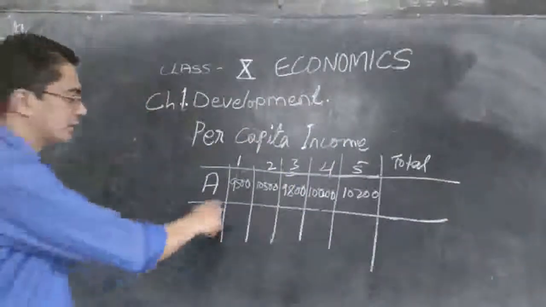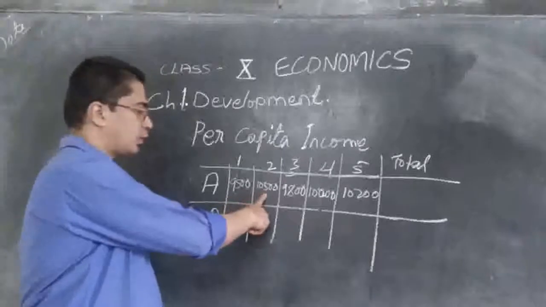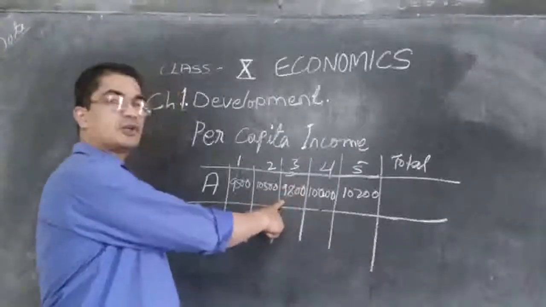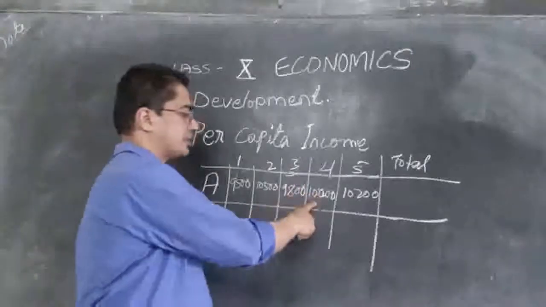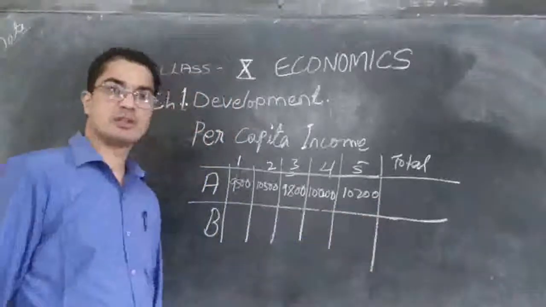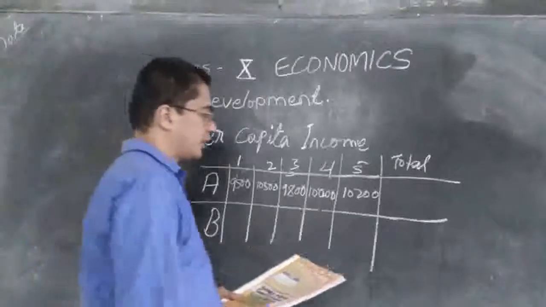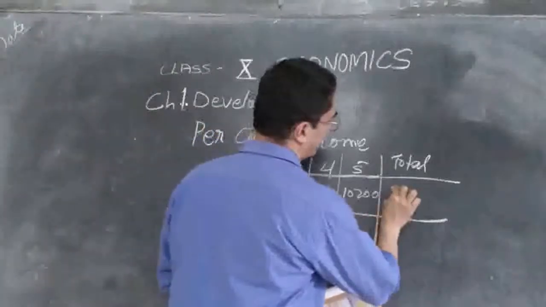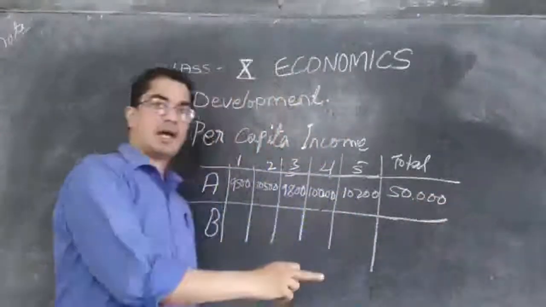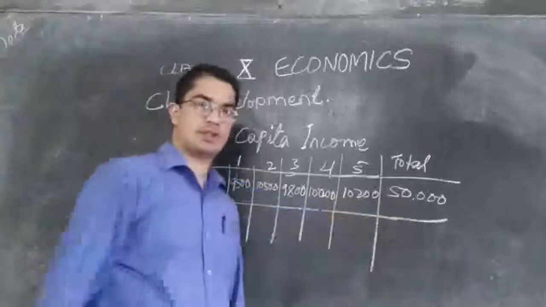So what is the total? The first person is getting 9,500. Second person is getting 10,500. Third person is getting 9,800. Fourth person is getting 10,000. Fifth person is getting 10,200. What will be the total? It will be 50,000. So the annual income of the country A is 50,000.